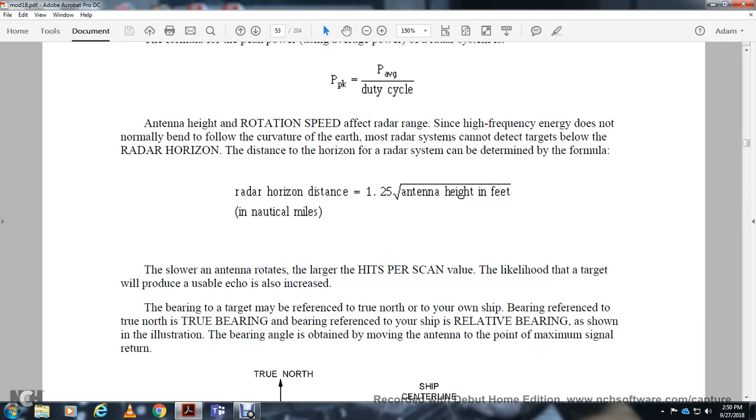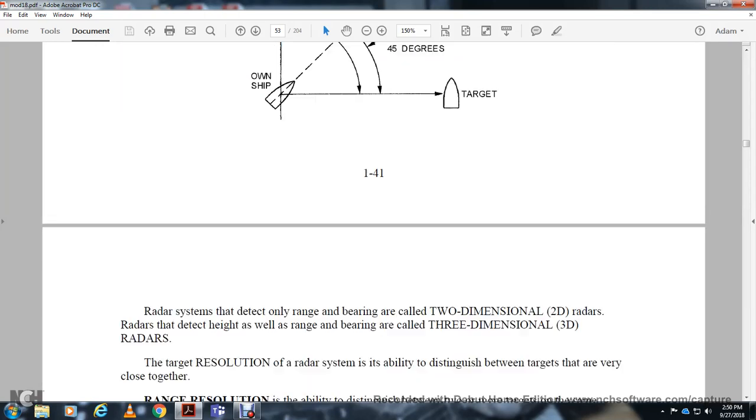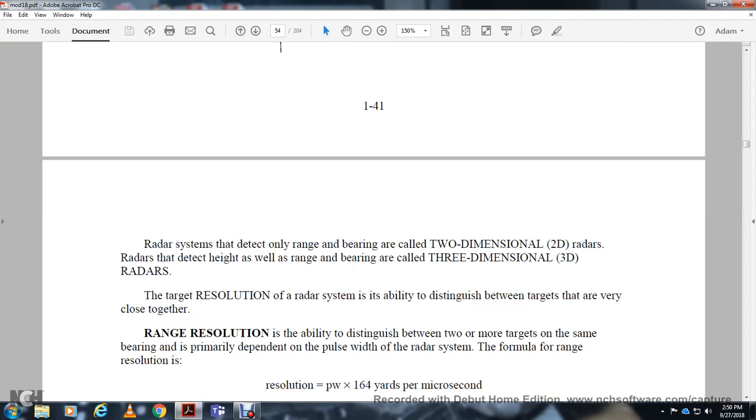Bearing angle is obtained by moving the antenna to get the maximum signal return. True north, true bearing 90 degrees, ship center line, ship bearing 45 degrees, target, own ship. A radar system that detects only range and bearing is called a two-dimensional radar. A radar that detects height along with range and bearing is called a three-dimensional radar.